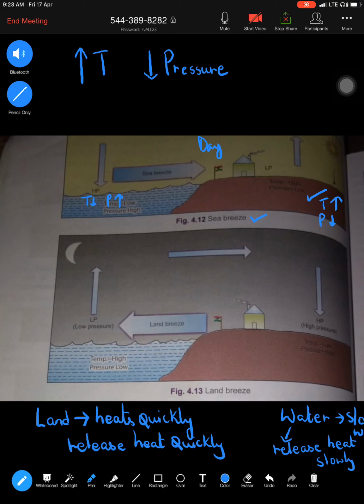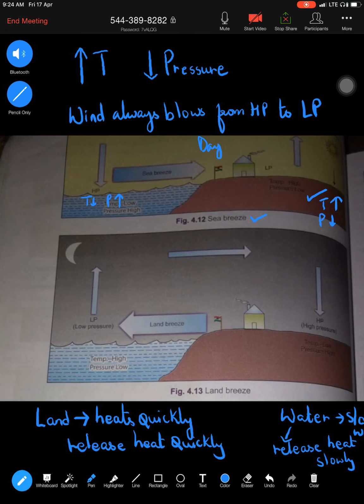And the second thing I forgot to mention: wind always blows from high pressure to low pressure. Now going back to sea breeze, because here on land temperature is high, pressure is low, whereas here in the sea the water is still not heated up, so temperature is still low and pressure is high.